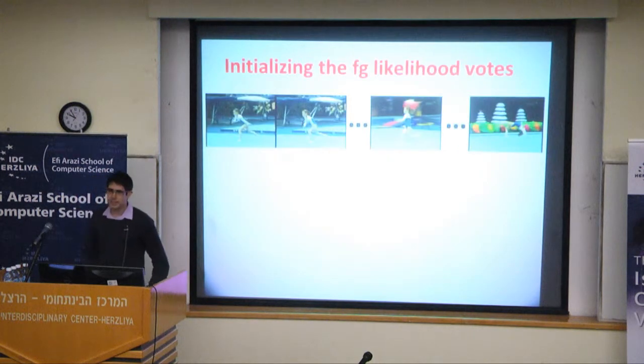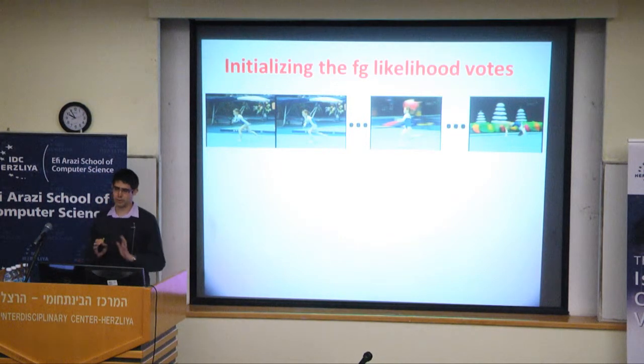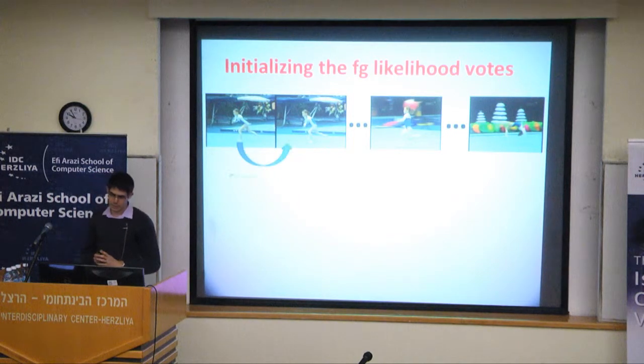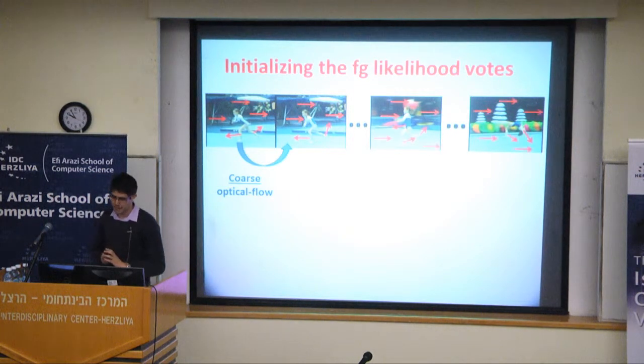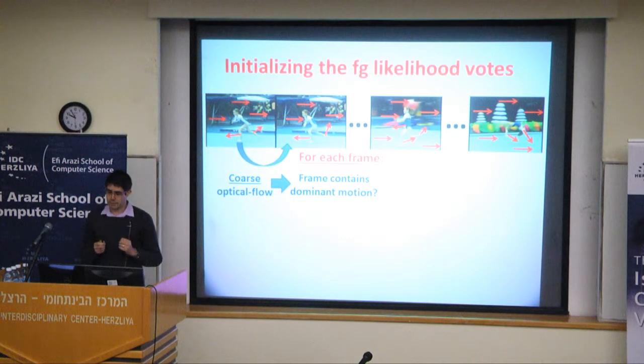Okay, so the only detail left to tell you is how we initialize the foreground likelihood votes. We'll use here a very simple and crude initialization, which is also very fast. What we do is we just downscale each frame and compute coarse optical flow. And then for each frame, we check if it contains a dominant motion. I'll explain in a moment what I mean by dominant motion.